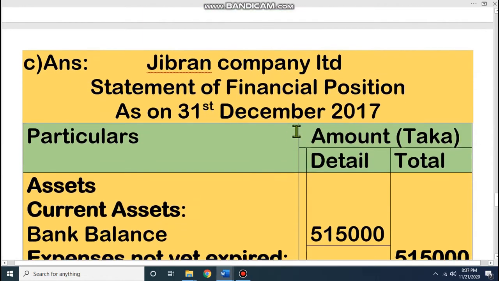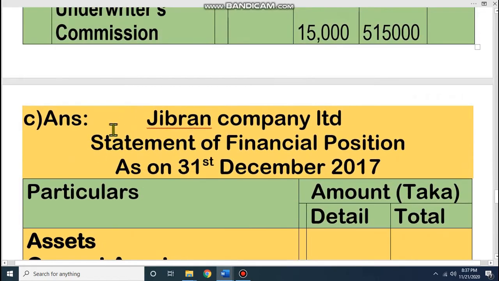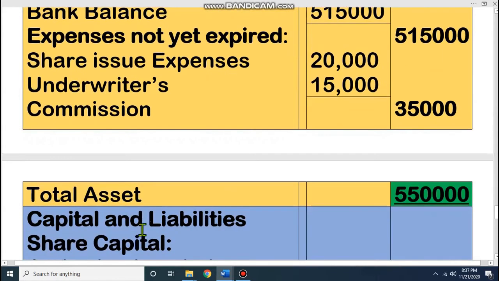Now we have to prepare the financial position. Another important one, this one will come for 4 marks. Gibran Company Limited statement of financial position. Dear student, all of you know that in financial position we will write assets and liabilities and capital. And all of you know that total assets will be equal to liabilities and capital.